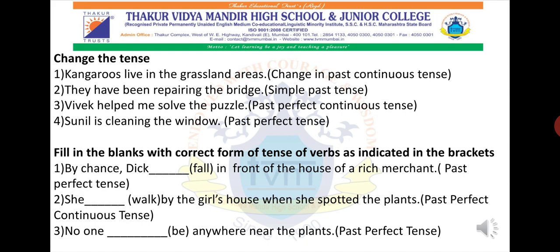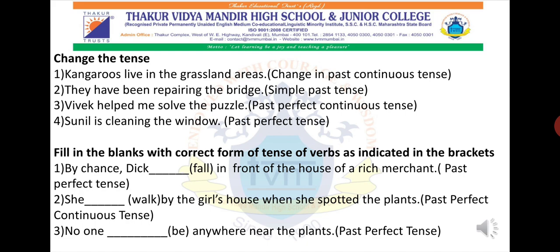So what is the structure? Subject plus was or were plus main verb 1 plus ing plus object. Now kangaroos are written. When there is more than one, as I have mentioned earlier, then we have to use were.